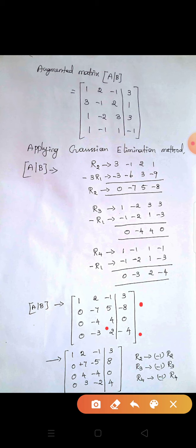Now the new augmented matrix. In R1 there is no change, so we write R1: 1 2 minus 1 3. R2 is multiplied by minus 1. We get 0 plus 7 minus 5 plus 8. R3 is also multiplied by minus 1. Now R3 implies 0 plus 4 minus 4 0. Now R4 is multiplied by minus 1. We get 0 plus 3 minus 2 plus 4.